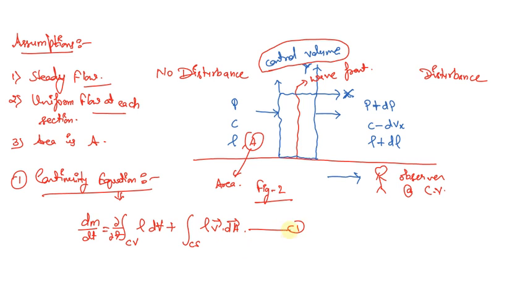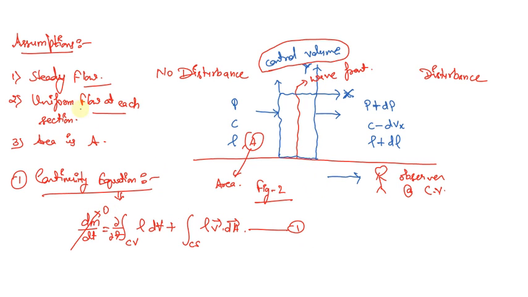This was the equation that deals with the mass flow rate. I have already told you that this change in mass with respect to time is 0 because the net flow rate is 0. So by using that fact, we can write dm over dt to be 0.